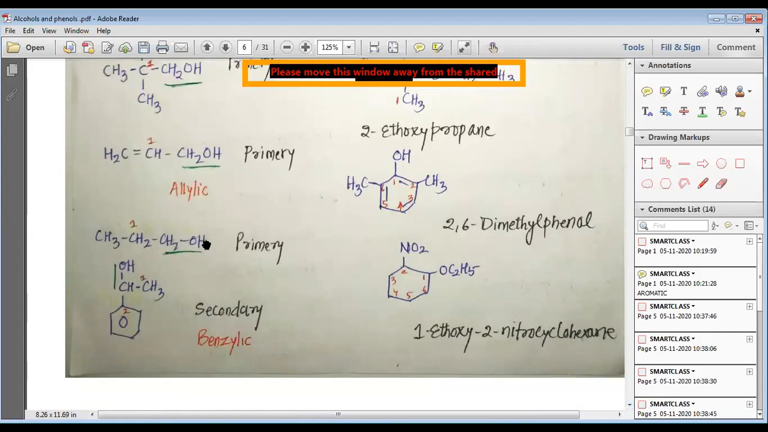You can see here in this alcohol, OH is bonded to a carbon, and that carbon is bonded directly to a single carbon, and that is why it is a primary alcohol. But here you can see that OH is bonded to a carbon, and that carbon is bonded to the benzene ring carbon as well as to another CH3 carbon, and that is why it is a secondary alcohol. And as the carbon is bonded to the aromatic ring, it is a benzylic alcohol. So we can say that it is a secondary benzylic alcohol.